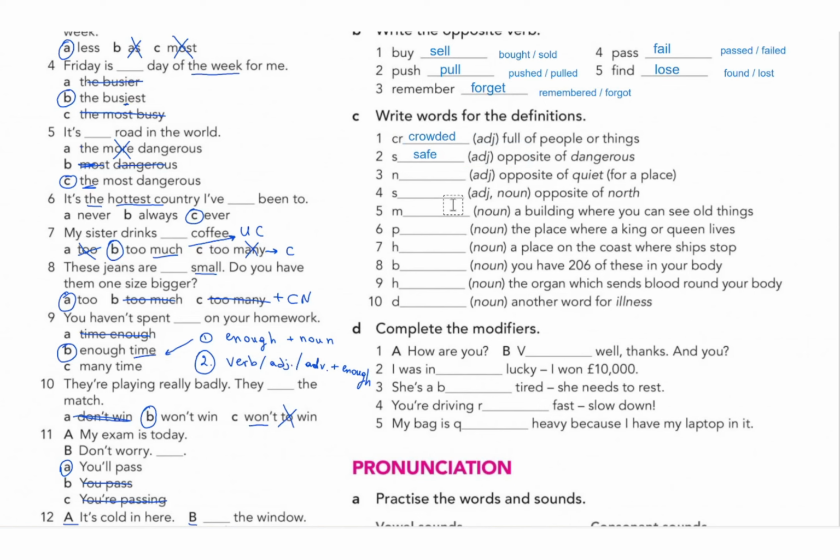All right, number 3, opposite of quiet. That is for adjective. That would be noisy. Noisy. And number 4 can be adjective and it can be noun, and that's opposite of north. So it starts with S, so that would be south. A building where you can see old things, and that's starting with letter M, so that will be museum.